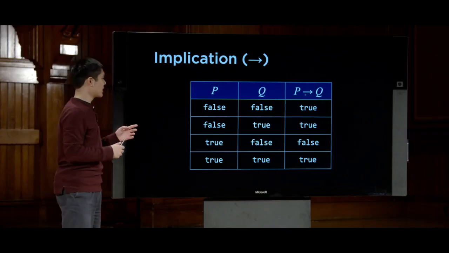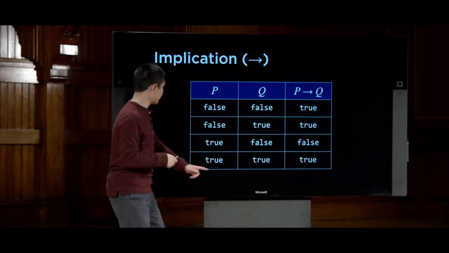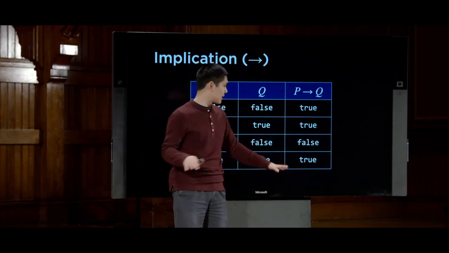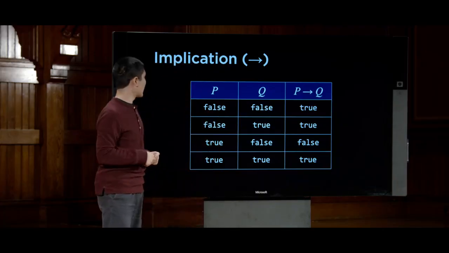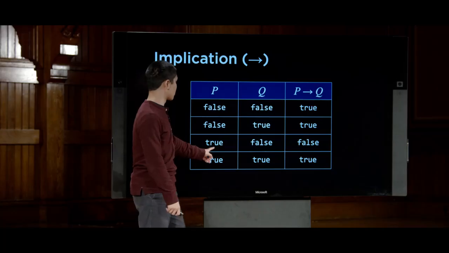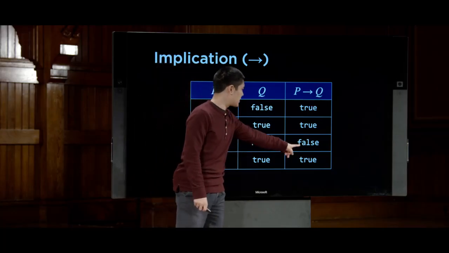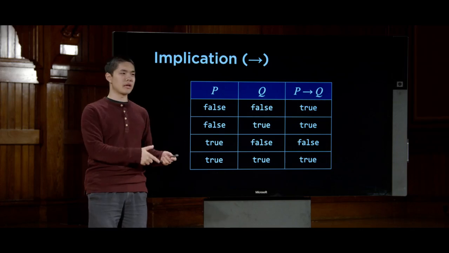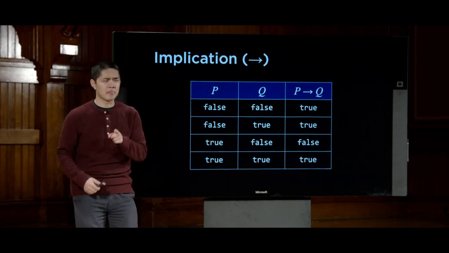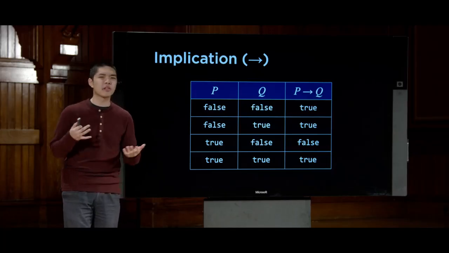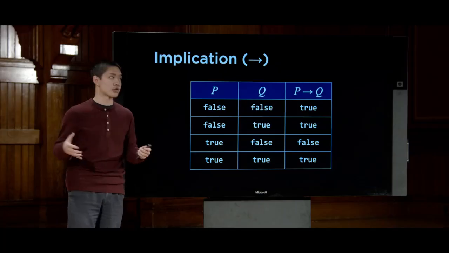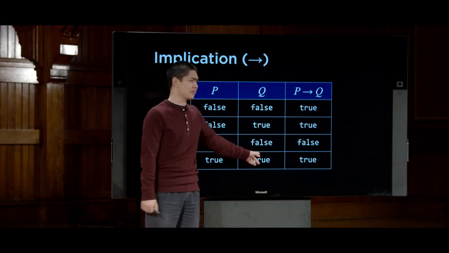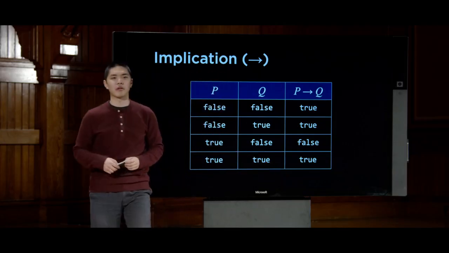And the truth table for this can sometimes be a little bit tricky. So obviously, if P is true and Q is true, then P implies Q. That's true. That definitely makes sense. And it should also stand to reason that when P is true and Q is false, then P implies Q is false. Because if I said to you, if it is raining, then I will be indoors, and it is raining, but I'm not indoors, well, then it would seem to be that my original statement was not true. P implies Q means that if P is true, then Q also needs to be true. And if it's not, well, then the statement is false.